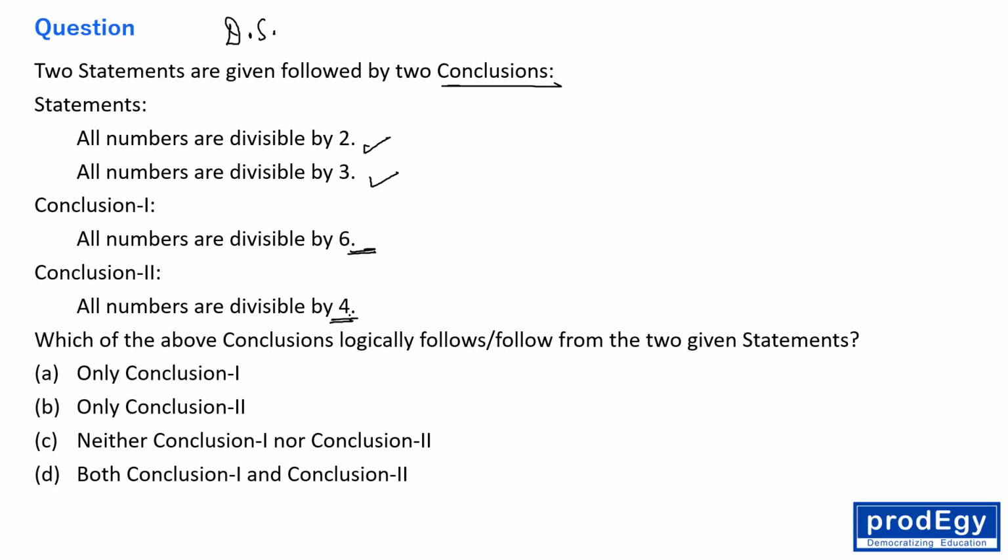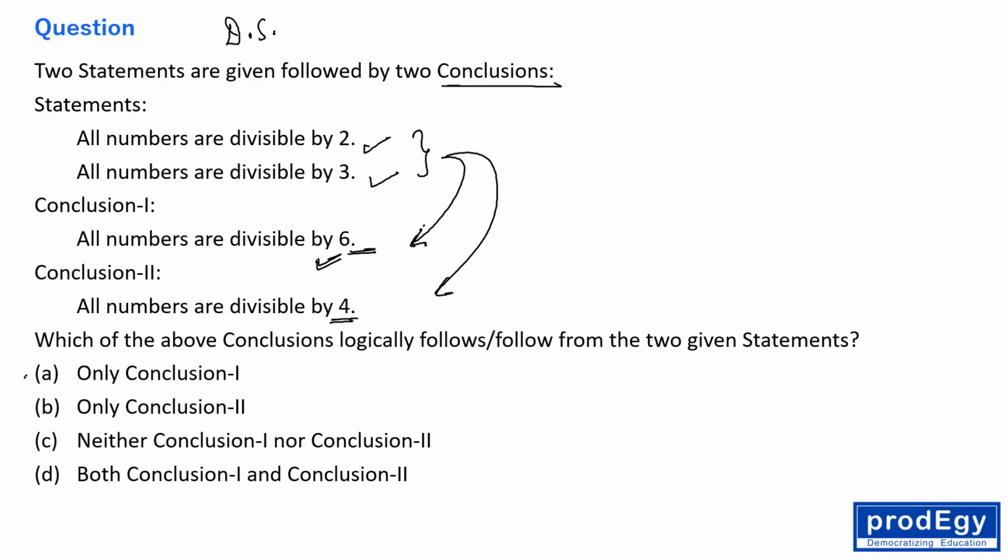See everyone, we have to use both the sentences, and based on the two sentences, the two conclusions are given. If we use both, then obviously conclusion number 1 is correct, because if a number is divisible by 2 and simultaneously divisible by 3, then obviously it is divisible by 6. So only conclusion 1 is correct.